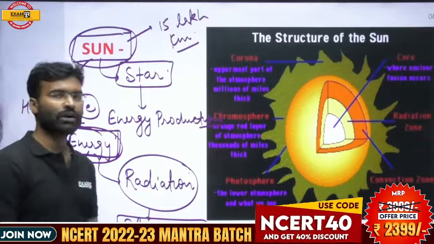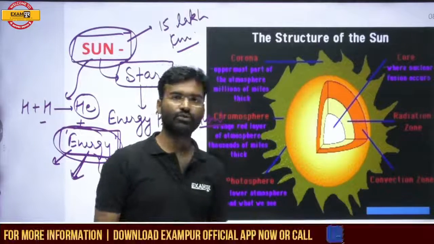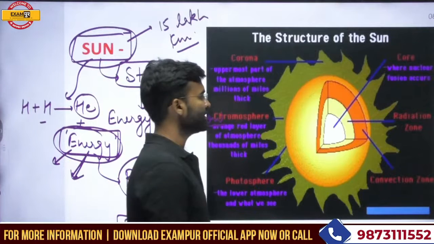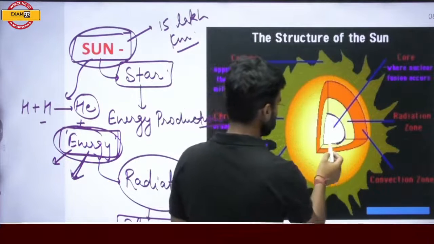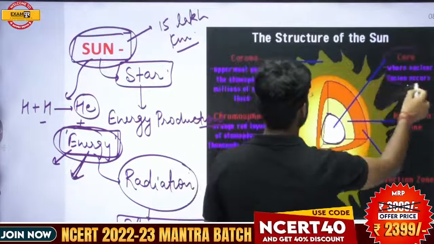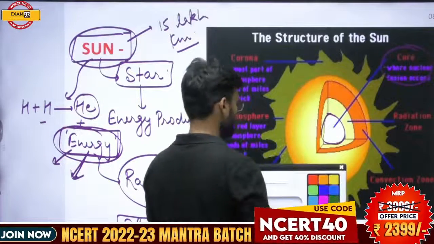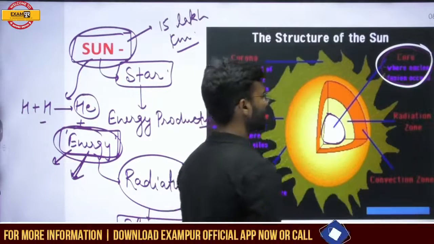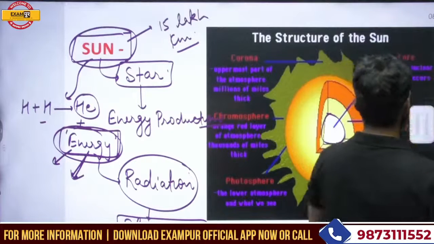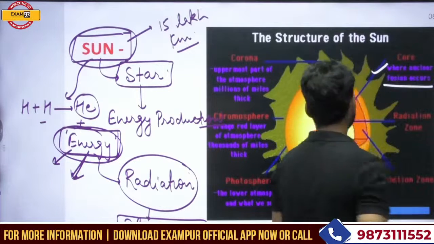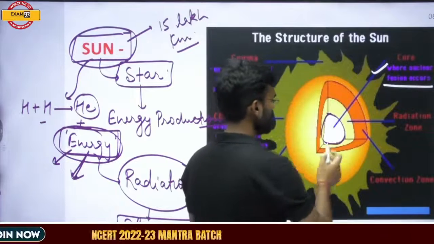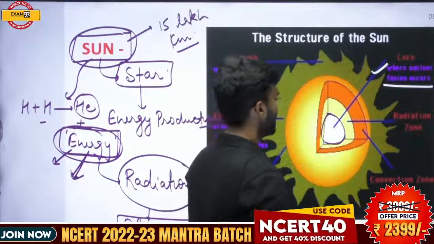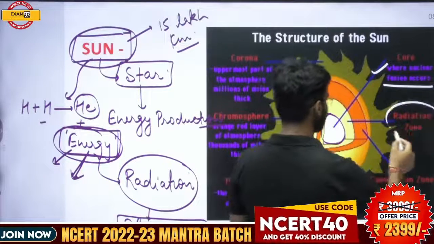The sun is also a celestial object, and it has some important features. The interior part of the sun is called the core. The nuclear fusion reaction occurs in the core of the sun. After this core, there is a radiation zone.